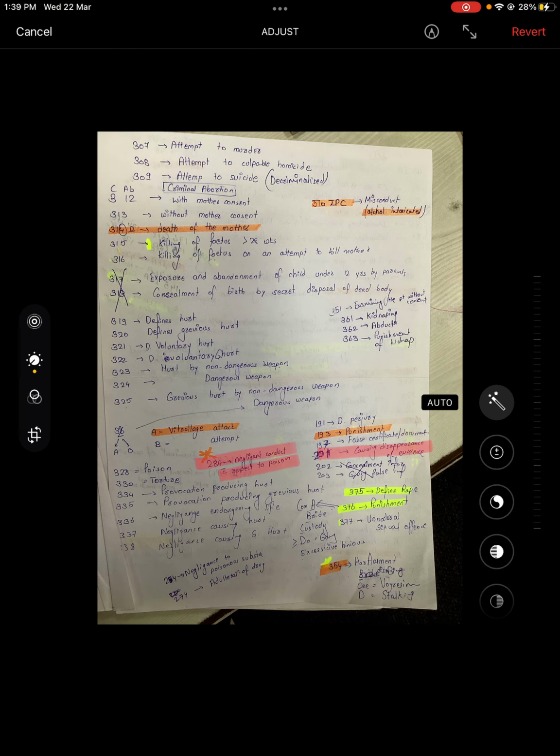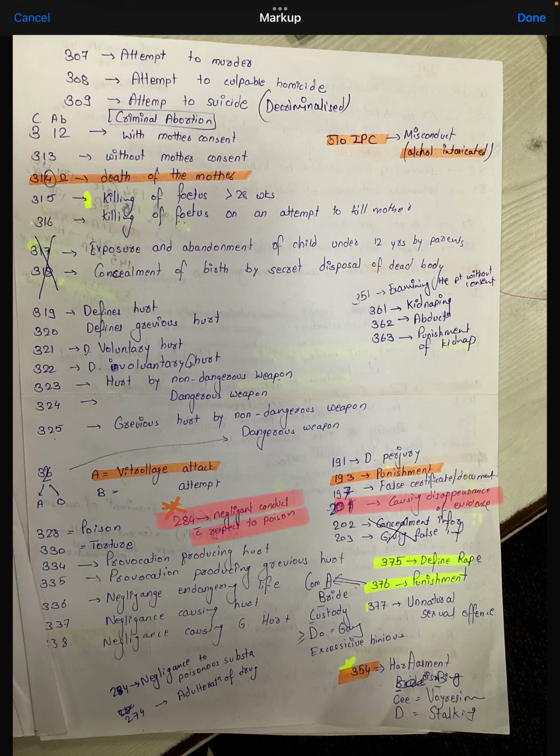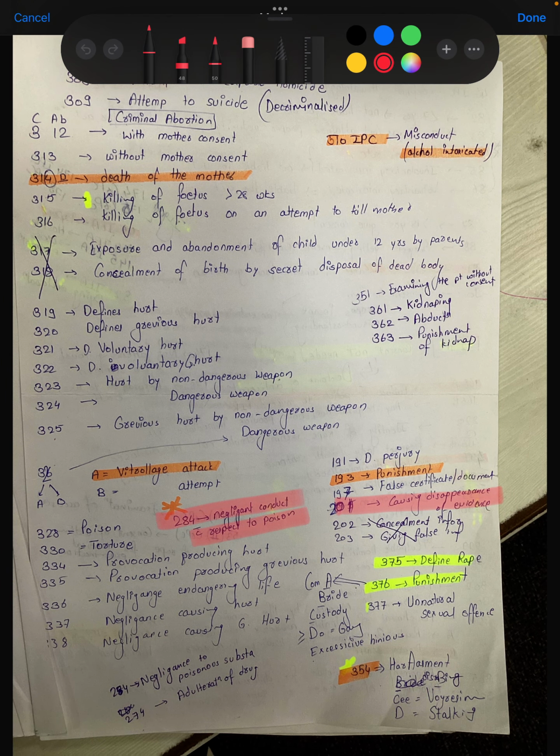Here comes our next mnemonic, that is 312. 312 is with the mother's consent, 313 is without the mother's consent, 314 is the death of the mother, 315 is killing of a fetus of more than 28 weeks, 316 means killing of a fetus in an attempt to kill the mother. Then 319, definition of hurt, 320 defines grievous hurt, 321 definition of voluntary hurt, 322 is voluntary